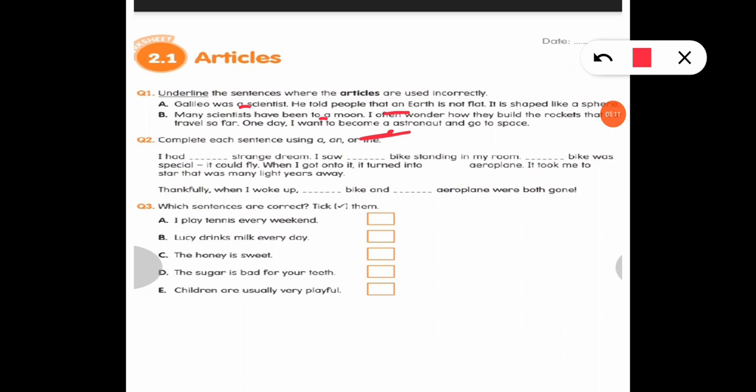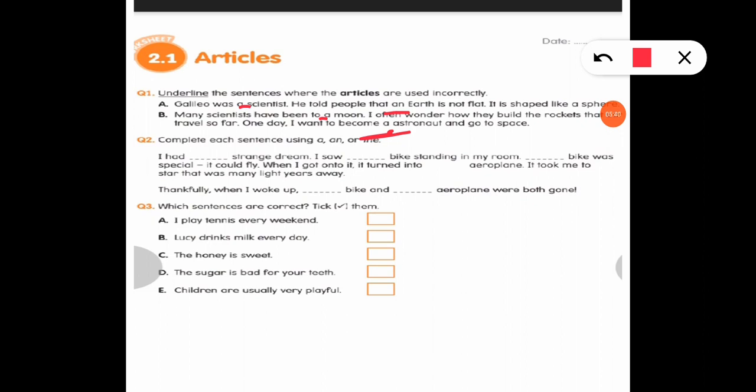There is question 2. Complete the sentence using an or the. So now let's discuss. I had a strange dream. I saw a bike standing in the room. Next one, the bike was special. Here it is specific, so we will use the. It could fly.